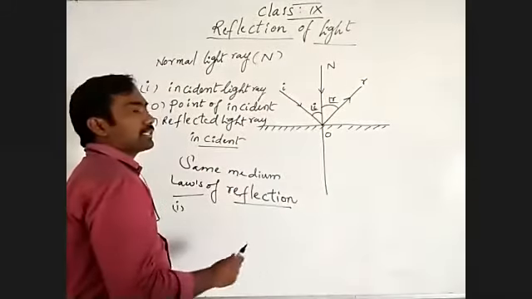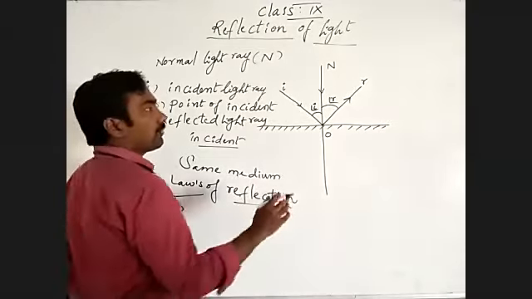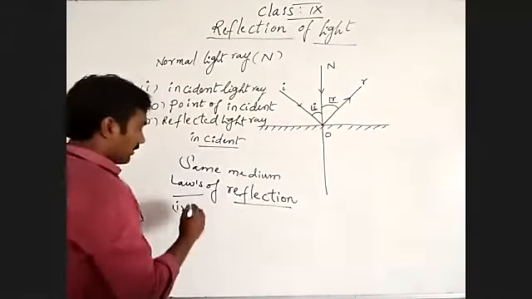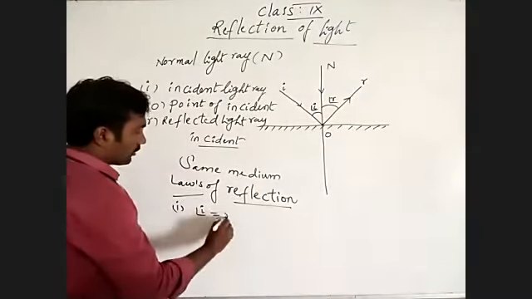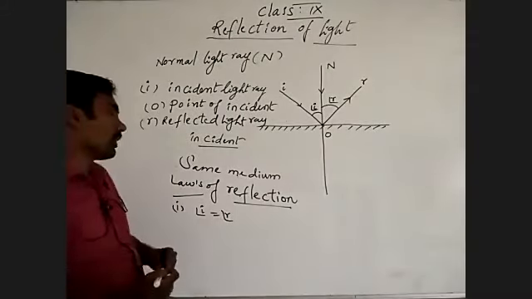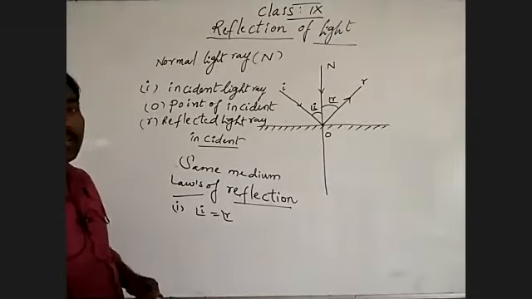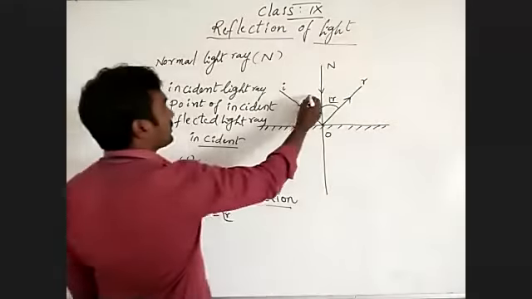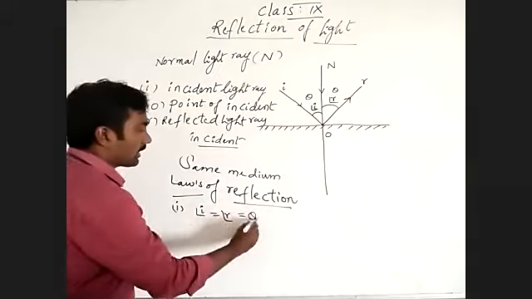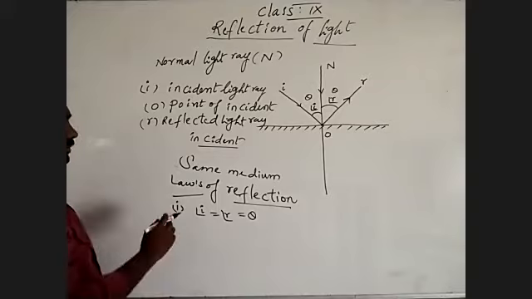This is the angle of reflection, this is the angle of incident. We will prove the first law of reflection very soon. The angle of incident is equal to the angle of reflection. That is the first law of reflection. If the angle of incident is theta, then the angle of reflection is also theta. Theta is the symbol for angle.